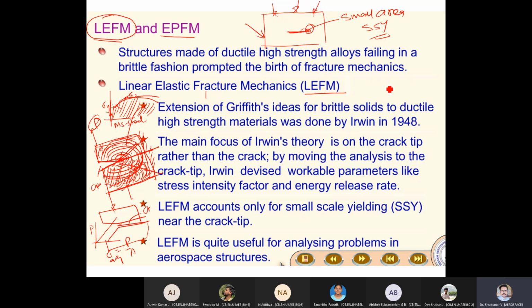Suppose this is my crack. Okay, this is the crack. This is a material that may have a stress-strain graph similar to this. This is ultimate, this is sigma fail. Somewhere you will get sigma y. But here you can see this is steel, mild steel. This is an aluminum or hardened steel, something like this. So the plasticity, the yielding zone, is very, very small compared to mild steel.